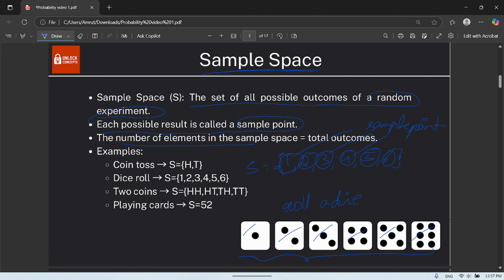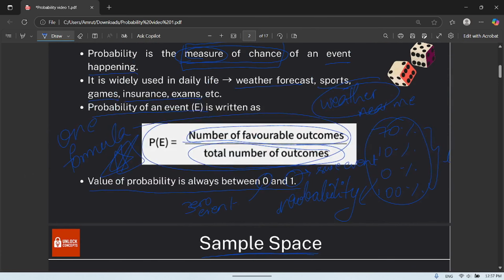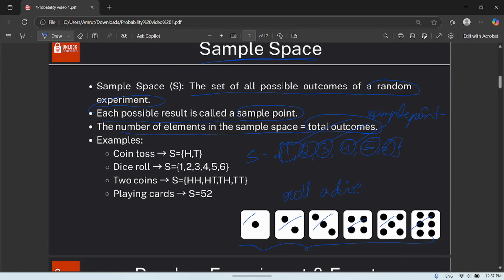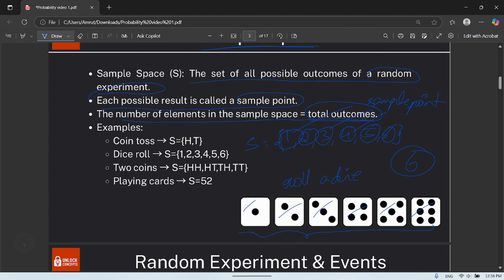The number of elements in the sample space is the total number of outcomes. In the formula, we have seen this total number of outcomes. Now the total number of outcomes in rolling a die is 6, that is 1, 2, 3, 4, 5, 6. So the total is 6. Let us see some examples.